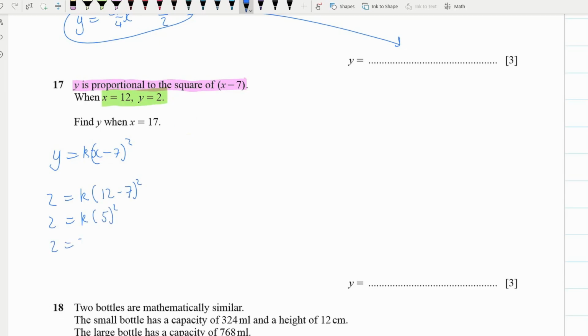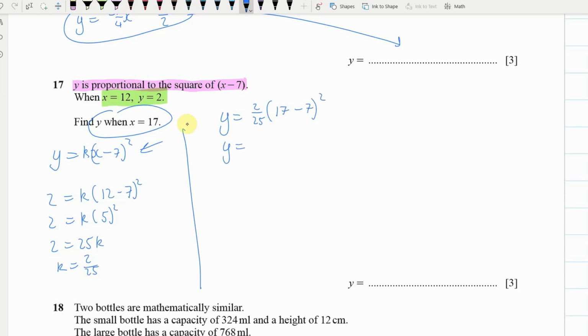So 2 equals 25k, so k equals 2 25ths. Now, once we know that, we can use it to solve the equation here. Y equals, now we know what k is, we can pop that in as 2 over 25, bracket. Now we can put in our x is 17, subtract our 7, right? So using this formula here, but now we know what k is, then squared.